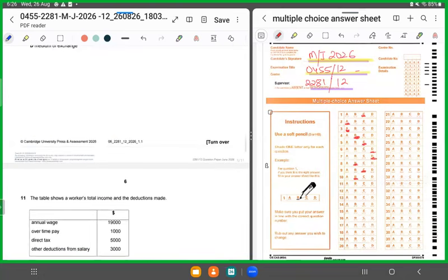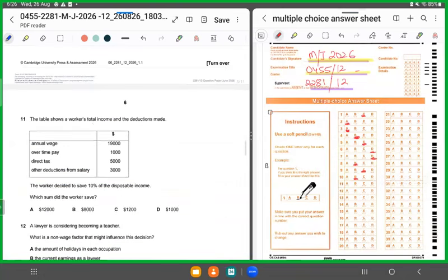11. 11 displays a worker's total income and the deductions made. Now, the worker decided to save 10% of the disposable income. They're asking us how much the person saved. So, in order to calculate that, we first need to calculate the disposable income. Disposable income is we'll take all the earnings, less tax, and less any deductions.